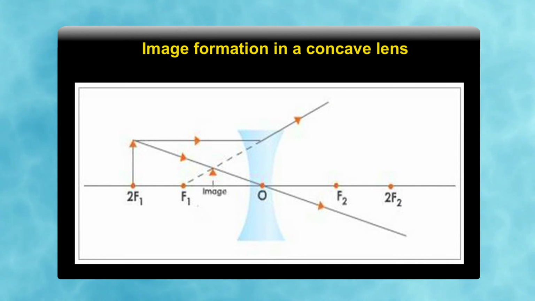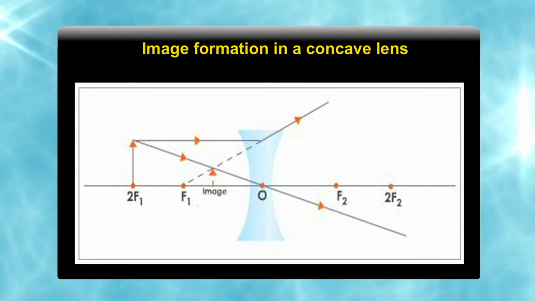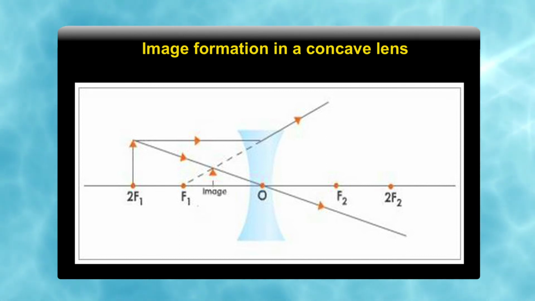Now, we see how an image forms from a concave lens, because we have seen that a convex lens is a converging lens, but a concave lens is a diverging lens. So, the rays which pass through the concave lens diverge. In this case, when an object is placed on the principal axis, the rules will be the same.